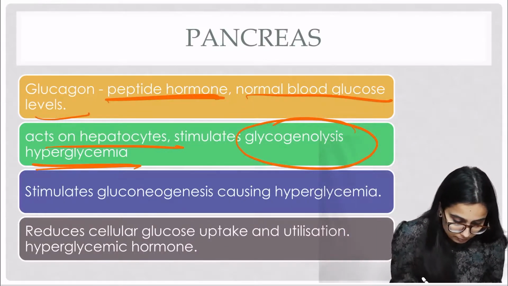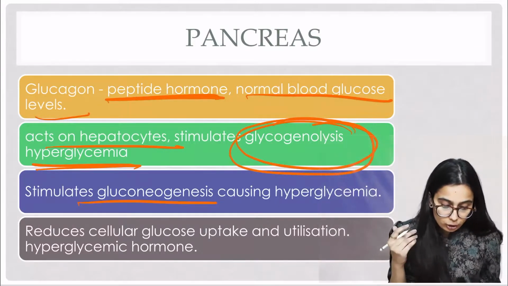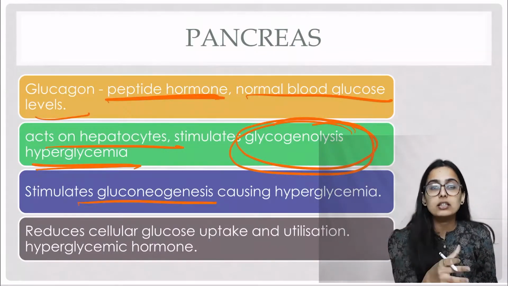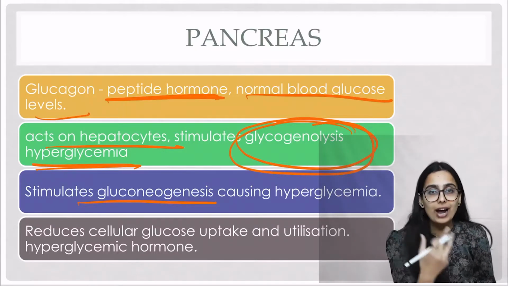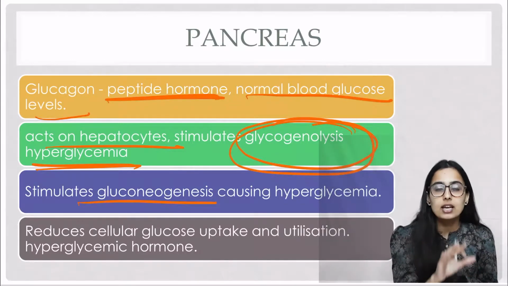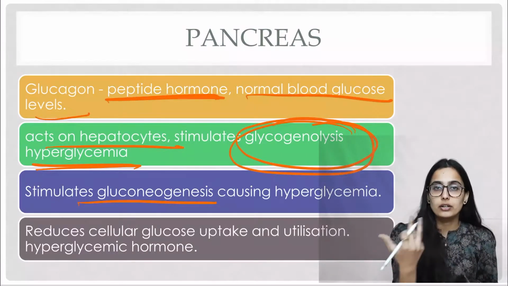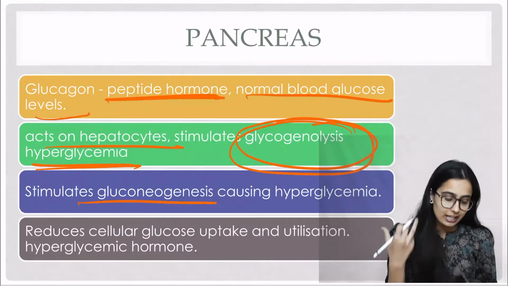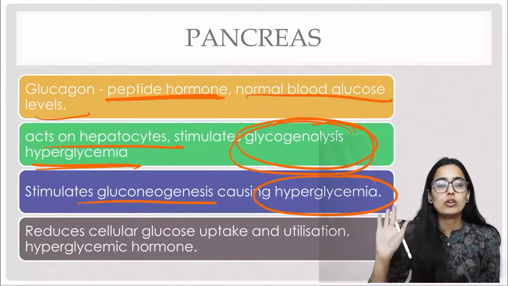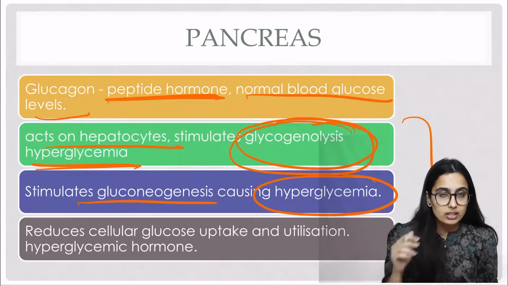It increases the level of glucose in the blood, and therefore it causes hyperglycemia. Along with the stimulation of glycogenolysis, it stimulates gluconeogenesis. Gluconeogenesis means formation of glucose from other substrates like proteins, fats, and other carbohydrates. So it is facilitating the production of glucose from new sources, and this will also cause hyperglycemia. These are the various paths by which glucagon causes hyperglycemia.